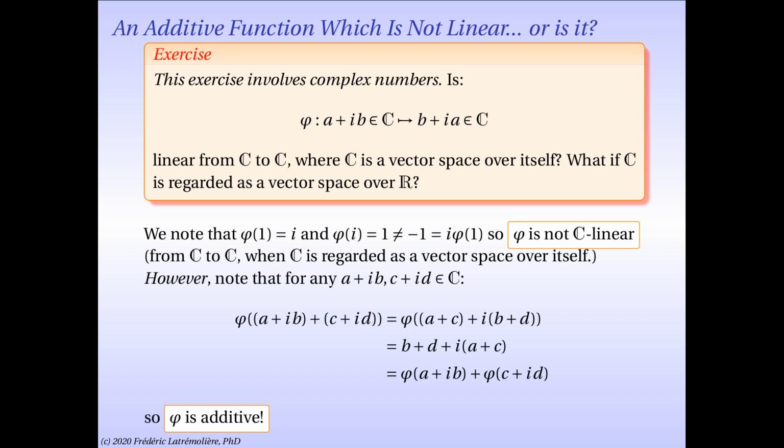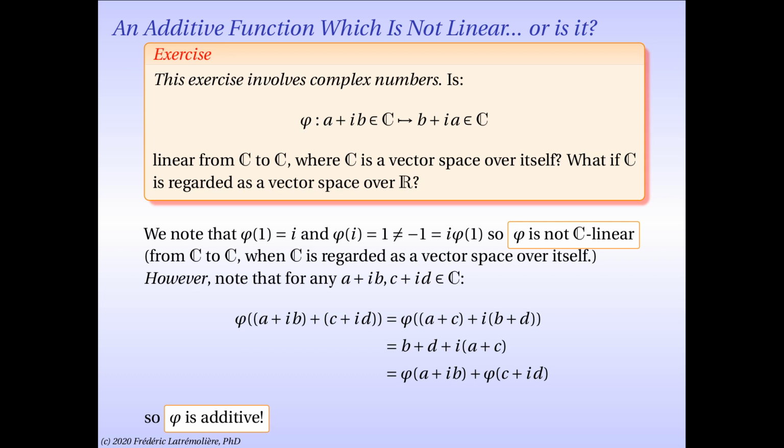That is, if you take any two vectors in C, that is two complex numbers, and you add them up, and apply phi to that sum, you get the same answer as if you applied phi to each term and then added them up. The little calculation is listed here. So while phi is not linear from C to C as a vector space over itself, it is, in fact, additive. So there are additive maps out there that are not linear.